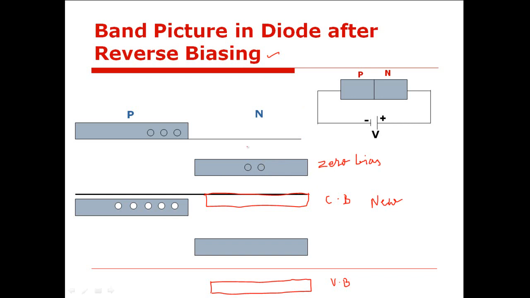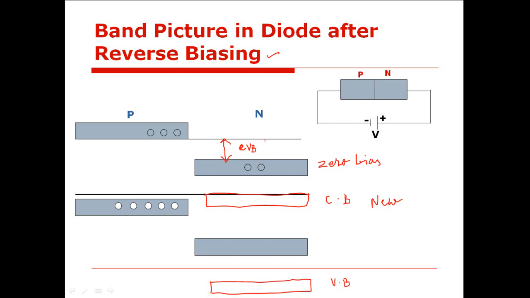Earlier, what was the amount of energy gap which existed between the conduction band of N side and P side? What is this amount of energy gap? In zero bias situation, it was E into VB.